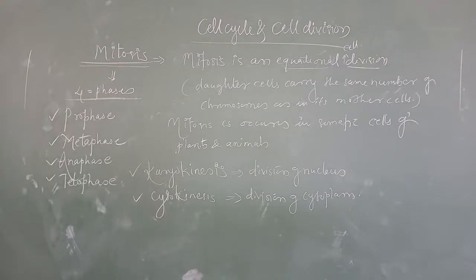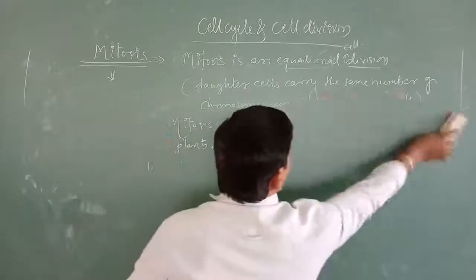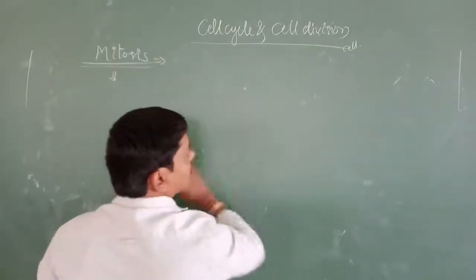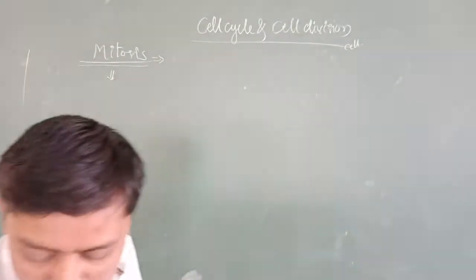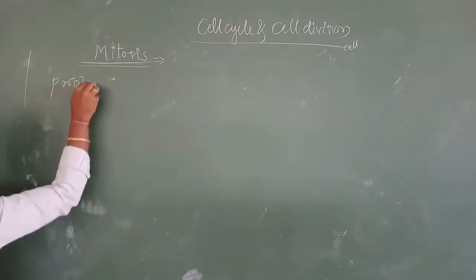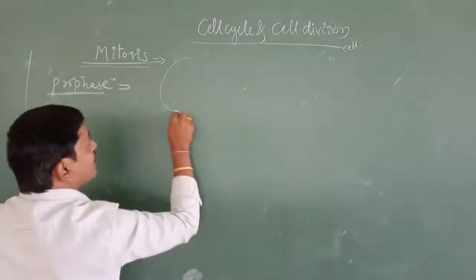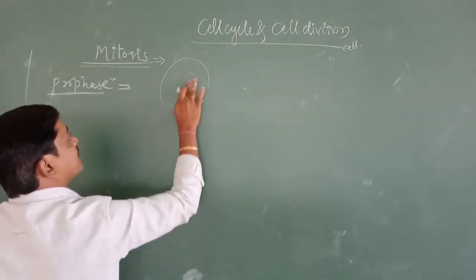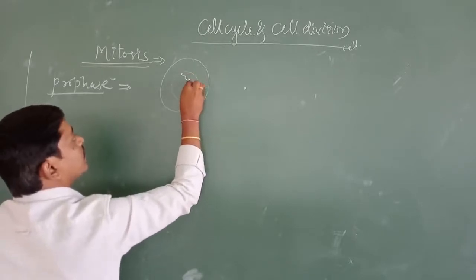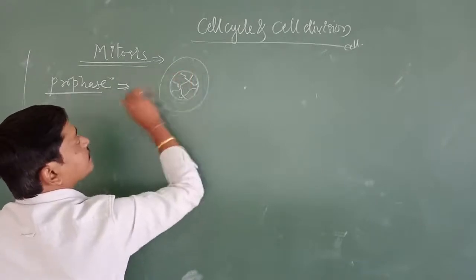These four phases we have to explain. Now we are going to start with the four different phases of mitosis. First, I will discuss the prophase. What happens in prophase? Suppose I draw the cell like this here, and you are going to get a structure like this.